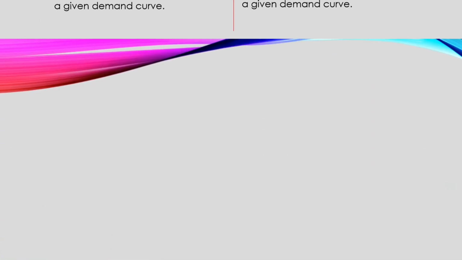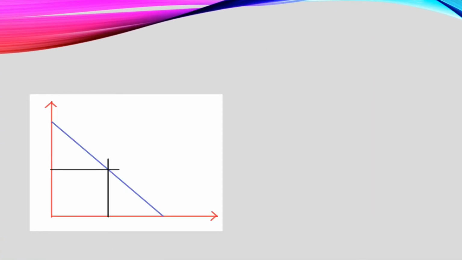Let's see. This is my graph. Okay. So let's say this is my price and this is my quantity demanded. Good. Now, when the price was, say, P naught, my quantity demanded was this. Nice. Okay. Let's first know if the price decreases. If the price decreases to, let's say, P1 here, my quantity demanded will be this.